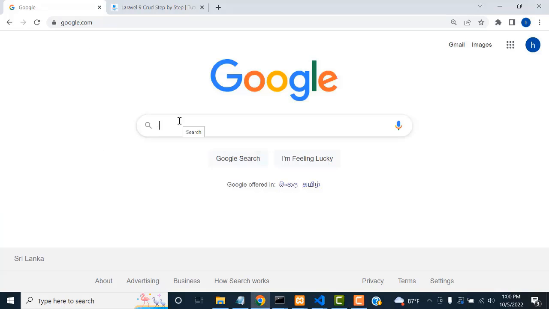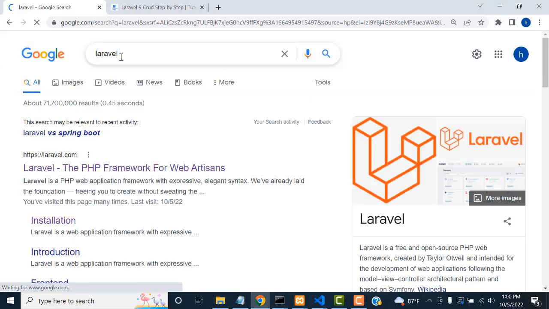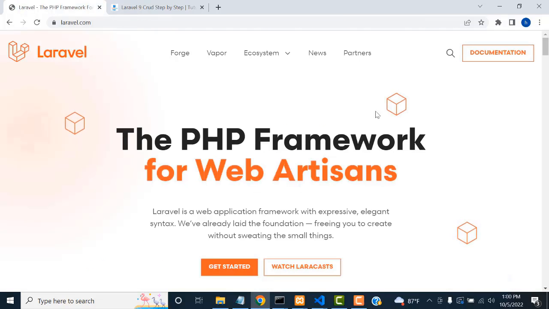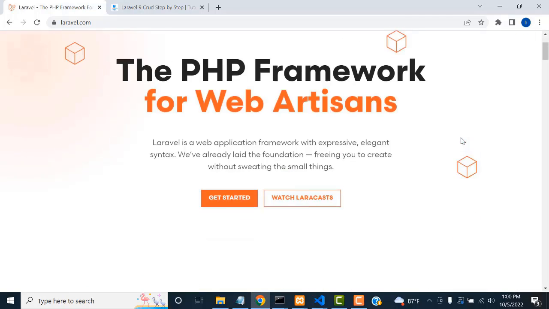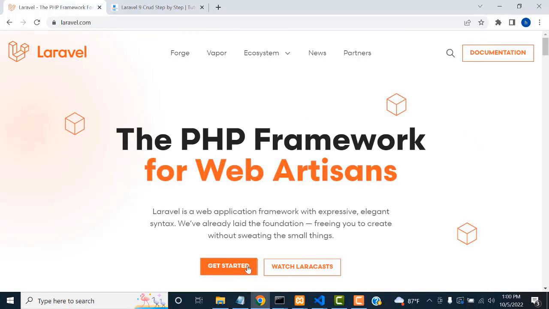How to install it on your machine: you have to go to the Laravel official website. Type Laravel on Google. This is the official website. Click here, it goes to the respective website. So this is the official website of Laravel, right? What I'm going to do is type get started.